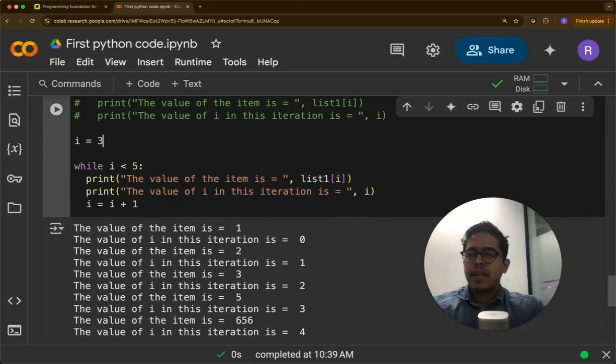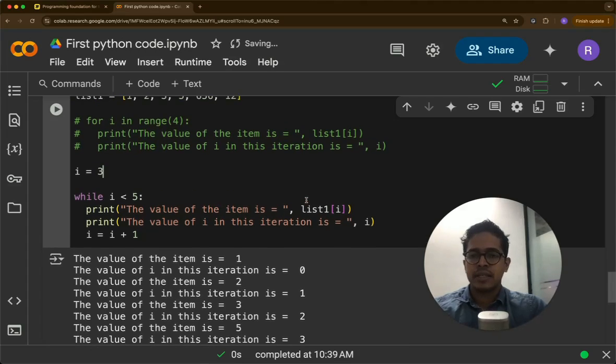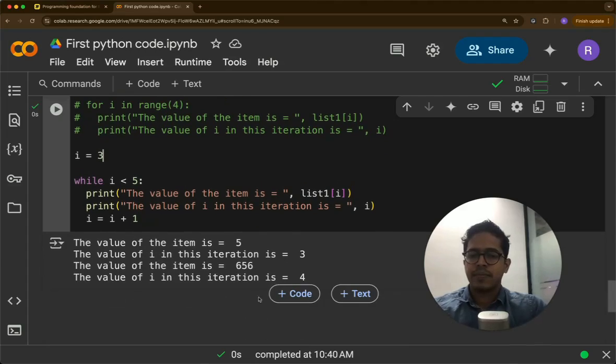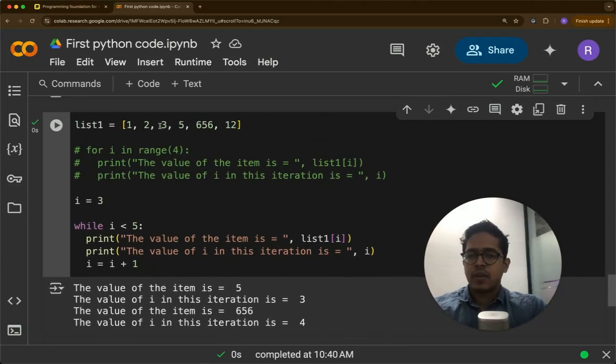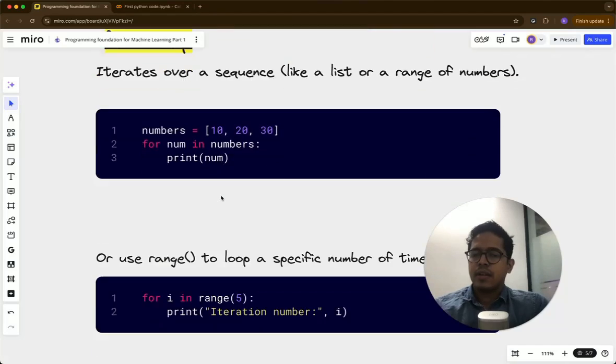If this was 3 in the starting, then this will only display list of 3, list of 4, list of 5 does not exist. So here it will print list of 3 initially, and then list of 4. List of 5 will not go through the while loop. So 0, 1, 2, 3. So list of 3 is 5, list of 4 is 656. Okay, so this is the while loop, and basically that's it.